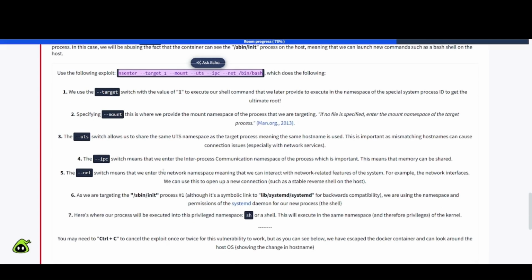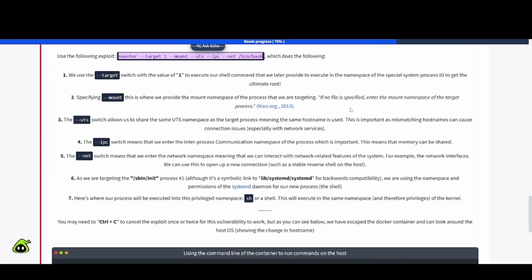So let's go ahead and read through this real quick. One, we use the --target switch with the value of 1 to execute our shell command that we later provide to execute in the namespace of the special system process ID to get the ultimate root. Number 2, specifying --mount. This is where we provide the mount namespace of the process that we are targeting. If no file is specified, enter the mount namespace of the target process.